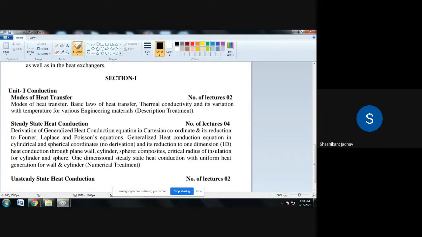What is meant by conduction? Conduction is nothing but the transfer of heat from one part of a substance to another part of the same substance, or from one substance to another substance in physical contact, without appreciable displacement of the molecules. So this conduction takes place because of the lattice vibration and because of the free electrons.